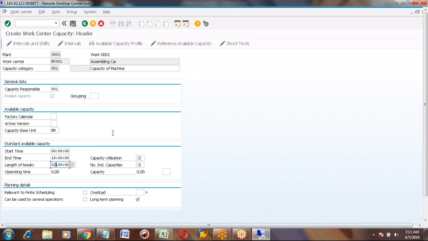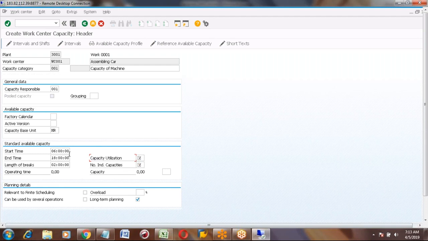Okay. So the next field is capacity utilization. Capacity utilization means, for example, in your case, actual planned is 6 to 6 o'clock. But if you are maintaining 6 to 6 o'clock, that is 100% capacity.